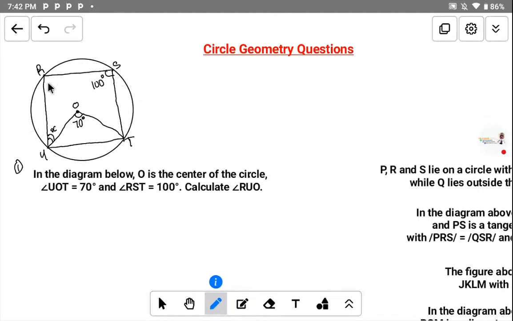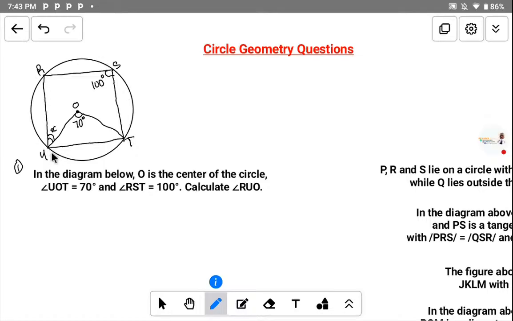What theorems of circle geometry look like this? Okay, if you remember the theorem called cyclic quadrilateral, this question here is on cyclic quadrilateral. Why is it a cyclic quadrilateral? If you look at the shape we have inside the circle here, it has four sides. It forms a square. A cyclic quadrilateral is a four-sided shape that is inscribed inside the circle that was drawn.